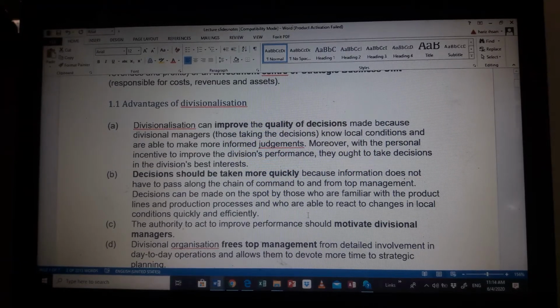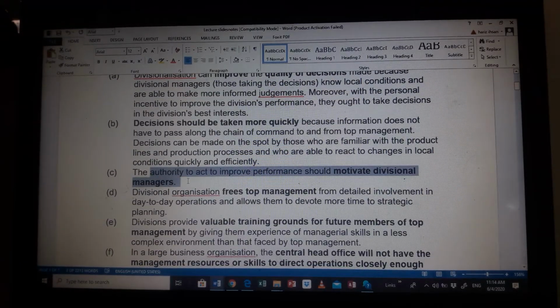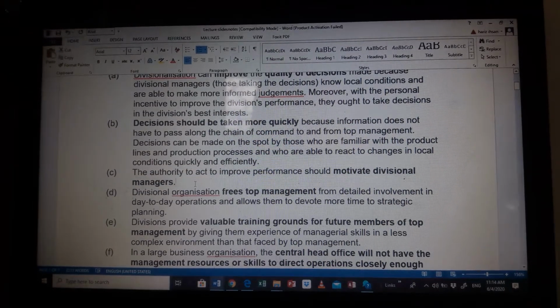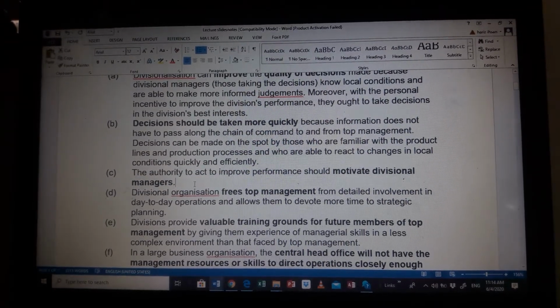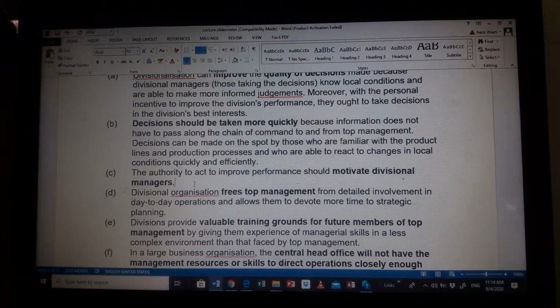Now, the authority to act and improve performance should motivate divisional managers. Let's say the divisions are separated into states: Sabah, Perak, Sarawak, Johor, Selangor.